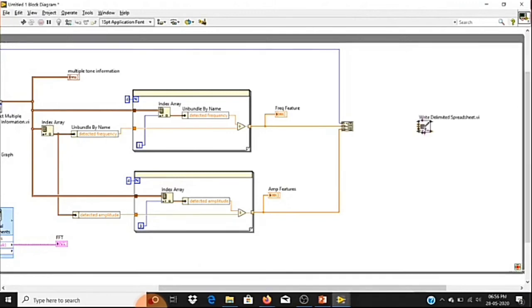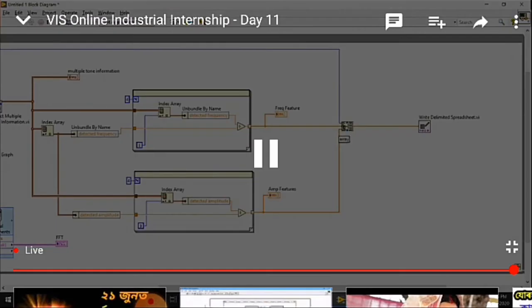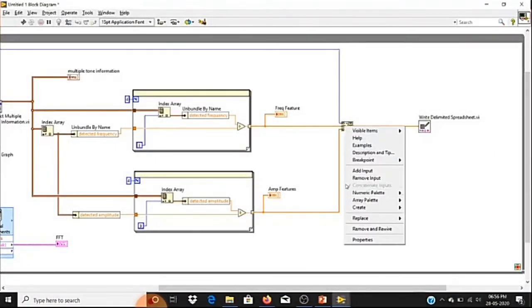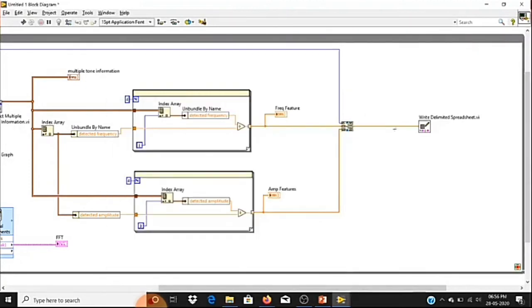This data I'll connect to the 1D terminal. Here I'm getting 1D data, which is a single element. As I have connected 1D data with a single element, by default the concatenate input will be enabled, so the output also will be 1D only. That is the reason why I have connected my data to the 1D terminal.